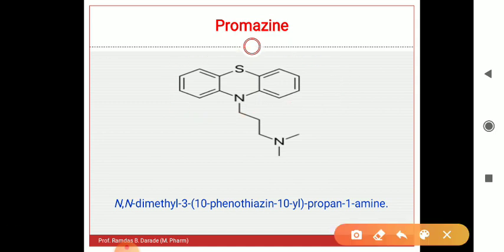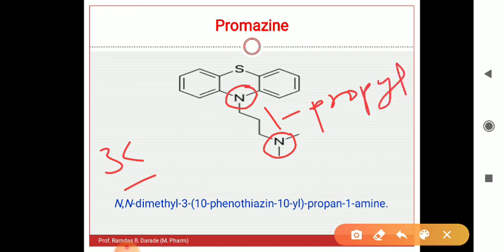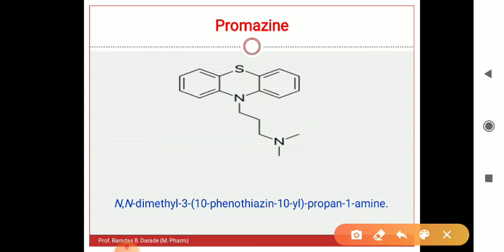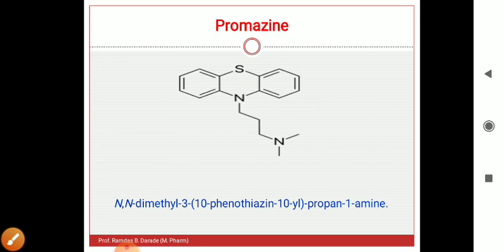Then we have studied in structure activity relationship that between the 10th position nitrogen and the terminal nitrogen, the length of the chain must be 3 carbons. So here is a propyl chain, and in the propyl chain the number of carbons is 3. And there are 2 methyl groups present on this nitrogen, that is, this nitrogen is tertiary, and that is required for maximum activity. So this is the structure of promazine.